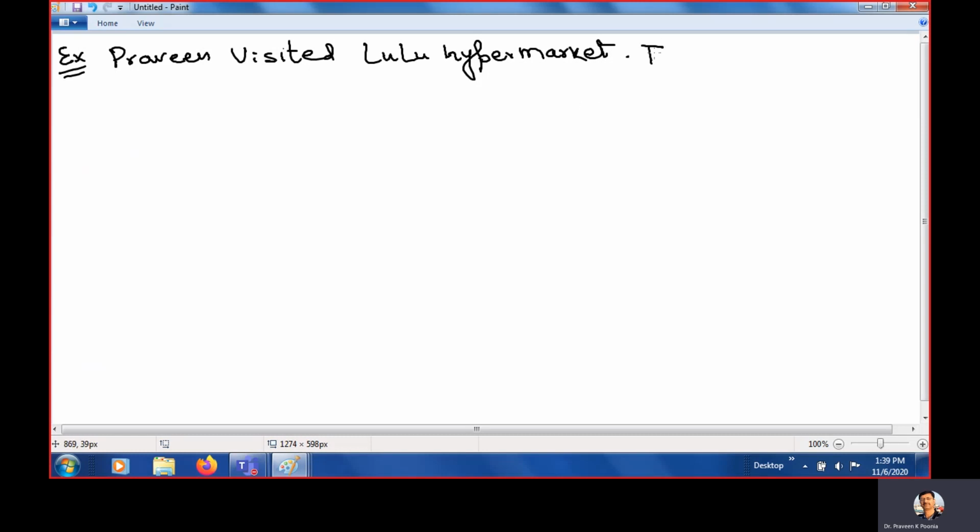Okay, I need a camera. The price of the camera was 240 Omani Riyal. What is the cost of the camera? Was 240 Omani Riyal.